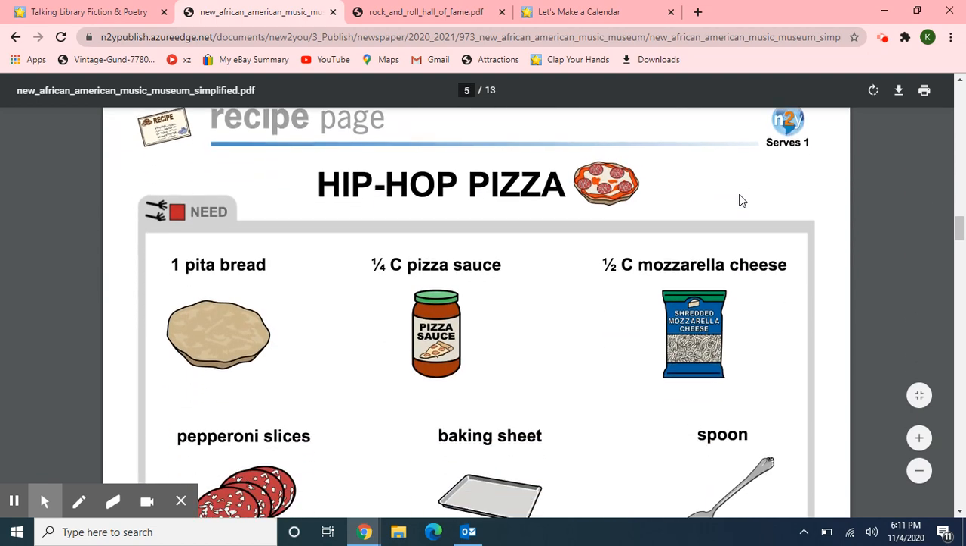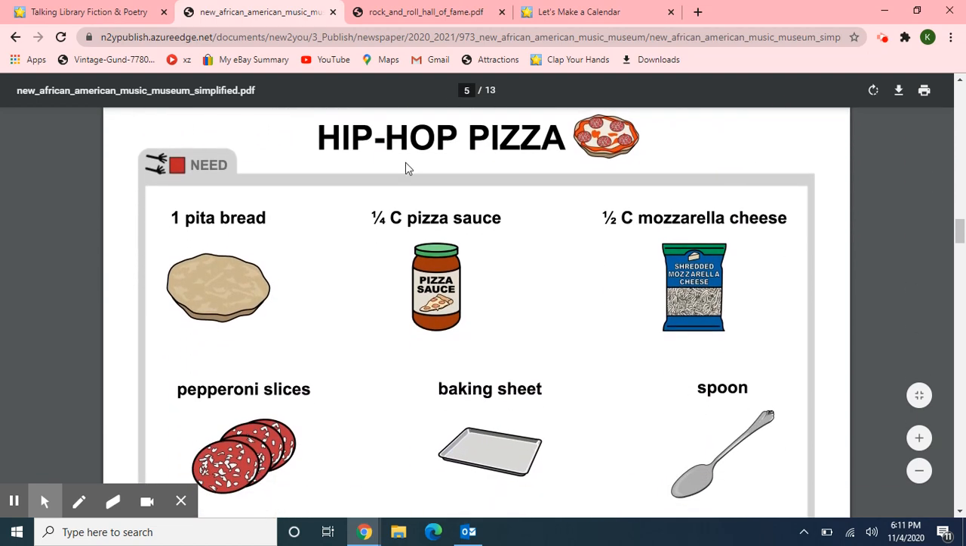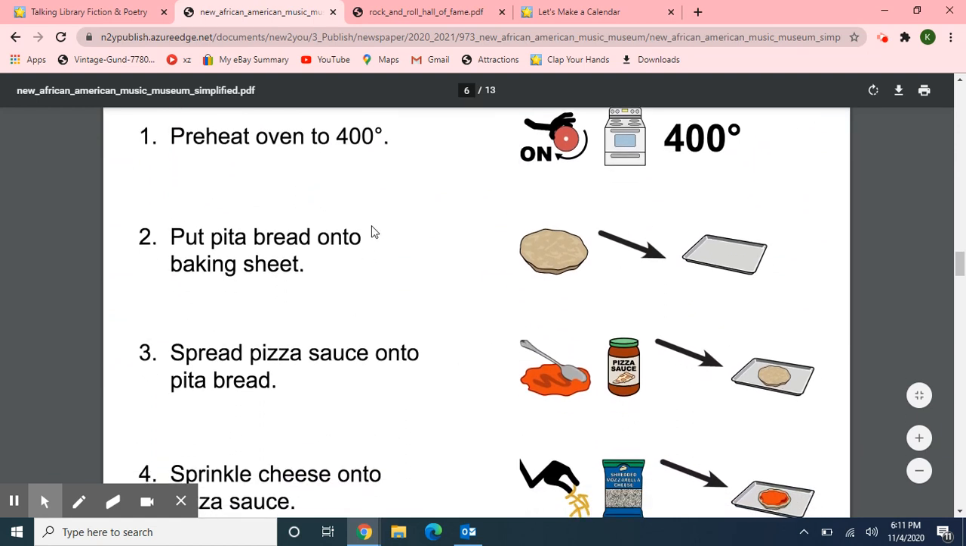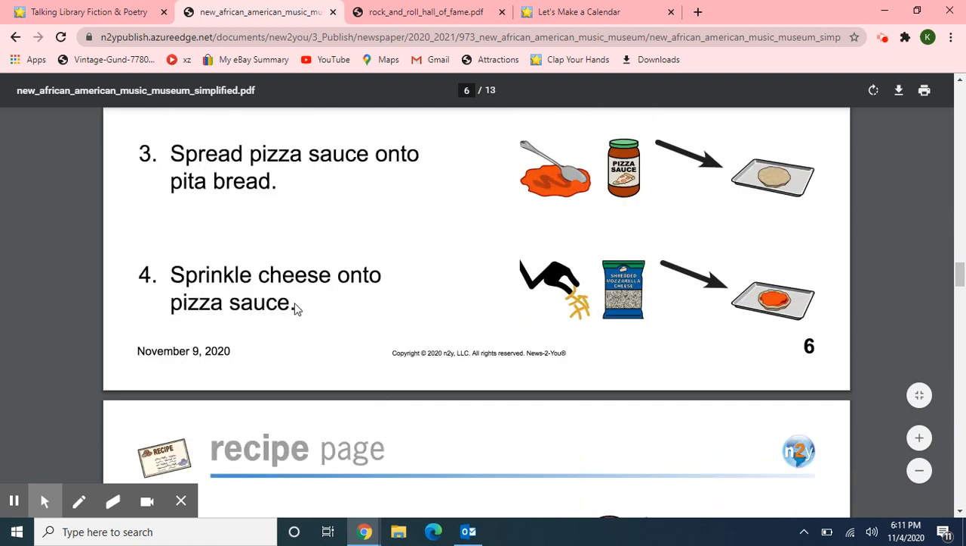And here we have a recipe. It's called Hip Hop Pizza. 1 pita bread, pizza sauce, mozzarella cheese, pepperoni slices, baking sheet, and a spoon. Step 1, preheat the oven to 400. Step 2, put pita bread onto baking sheet. Step 3, spread the pizza sauce onto the pita bread. Step 4, sprinkle cheese onto the pizza sauce.